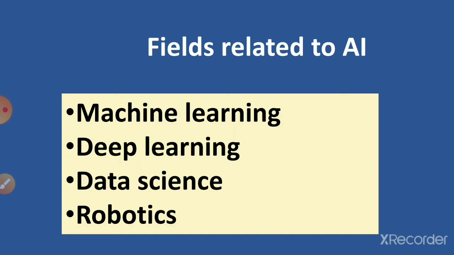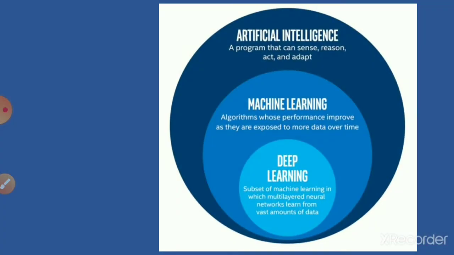These are all the subsets of AI. So this is a figure through which you can understand this better. Machine learning and deep learning are the subsets of artificial intelligence. Artificial intelligence is a program that can reason, that can act, and that can adapt. Whereas machine learning is nothing but the algorithms whose performance improves as they are exposed to more data over time. The more data they get, the more they improve themselves over time.